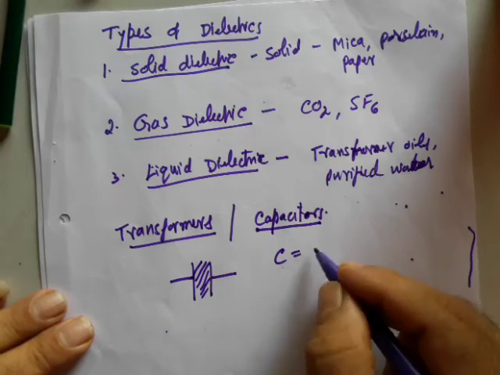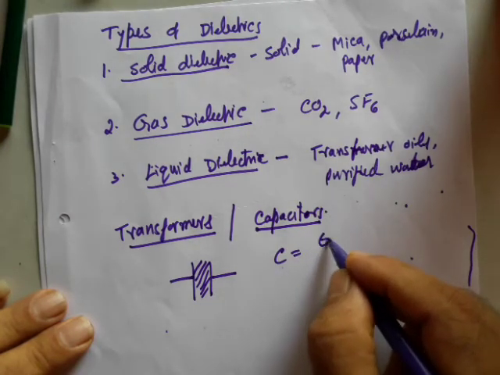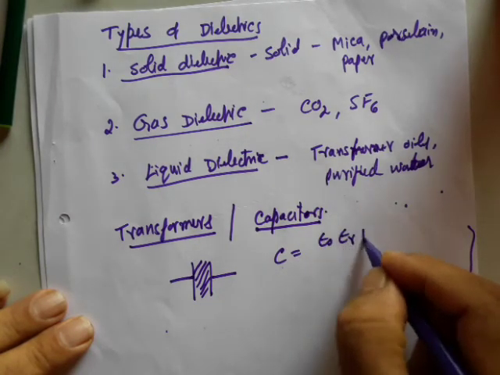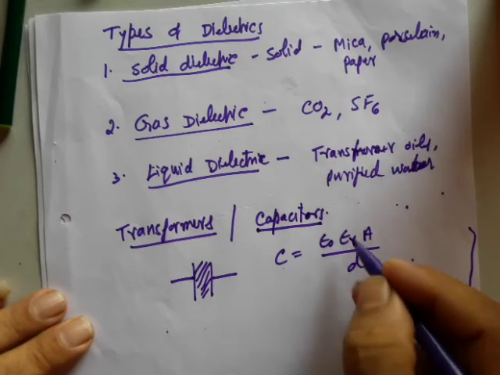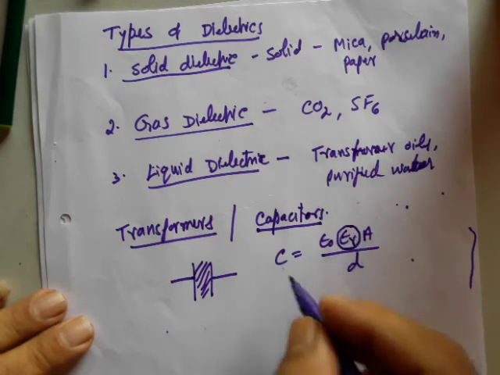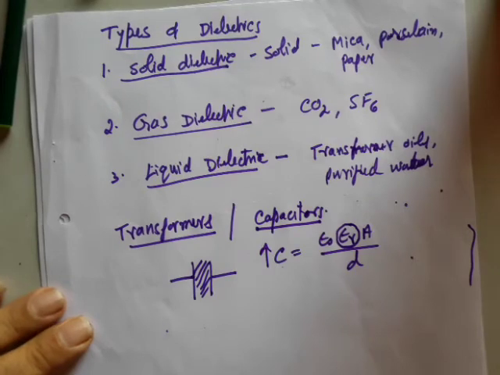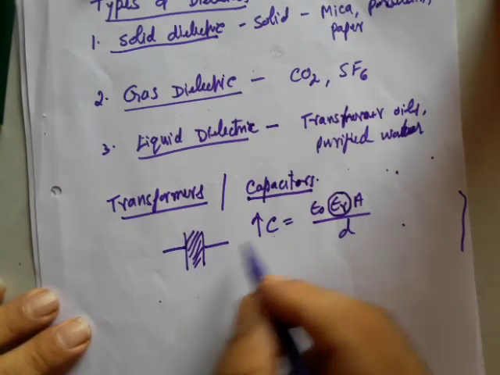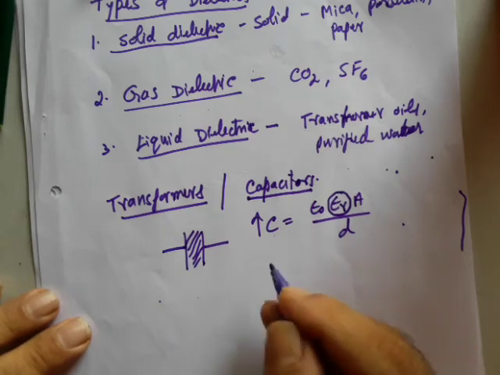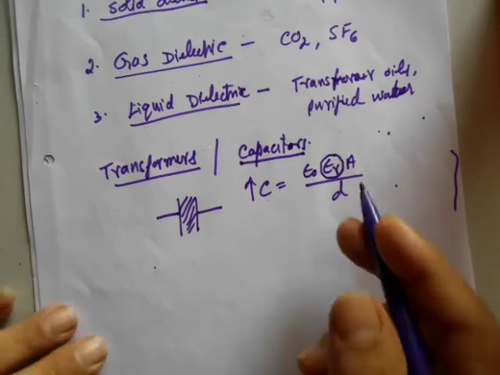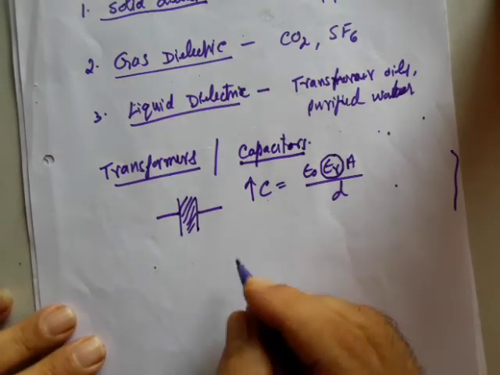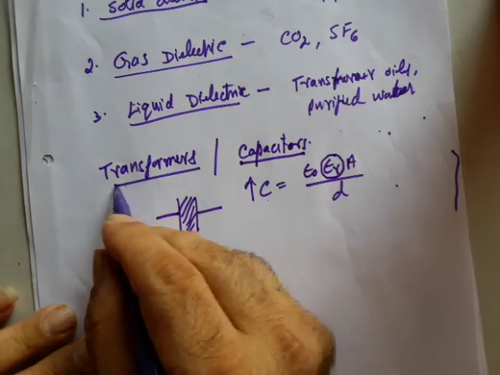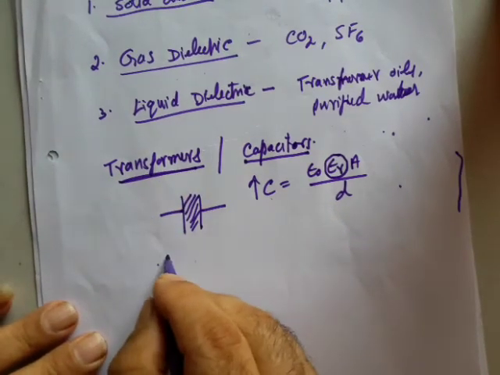We are aware the capacitance of a capacitor is given by epsilon naught into epsilon r into A divided by d. By increasing this dielectric constant, we are able to enhance the capacity of a capacitor. That is why we generally use solid dielectrics between the two plates of a capacitor so that the charge holding capacity can be enhanced.